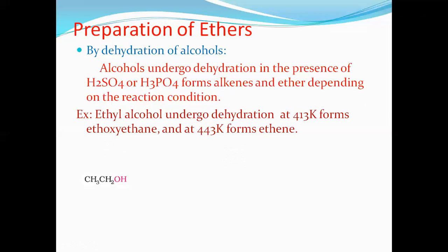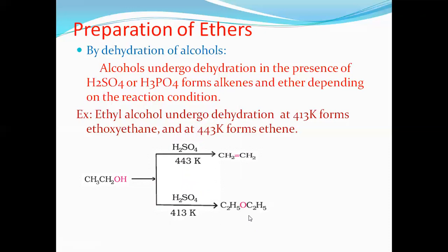Say ethyl alcohol and condition is sulfuric acid at 443 Kelvin. Now you are able to say what is the answer. At 443 Kelvin, dehydration of alcohol takes place in the presence of sulfuric acid to give alkene. That means ethene is formed. Same sulfuric acid, condition is 413 Kelvin, which gives us what? Ethoxyethane. Ether is formed. How to get it?